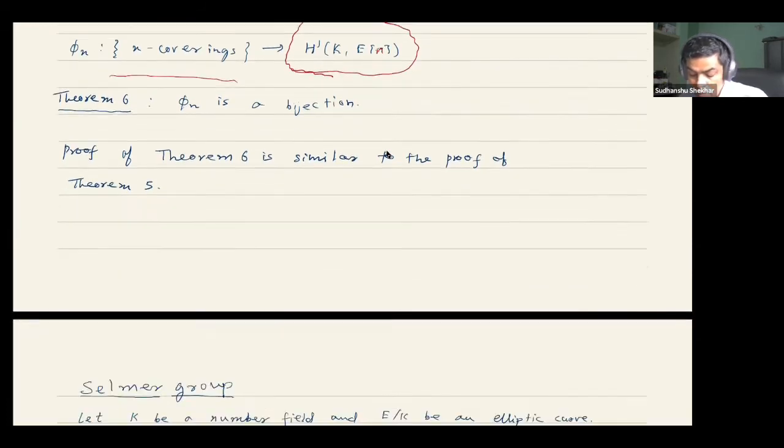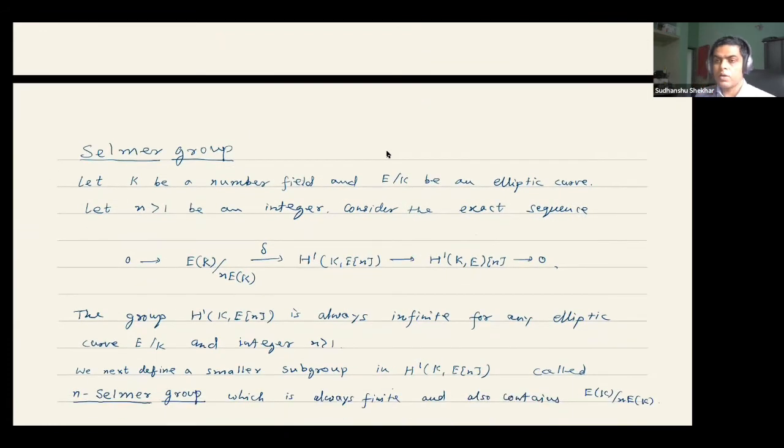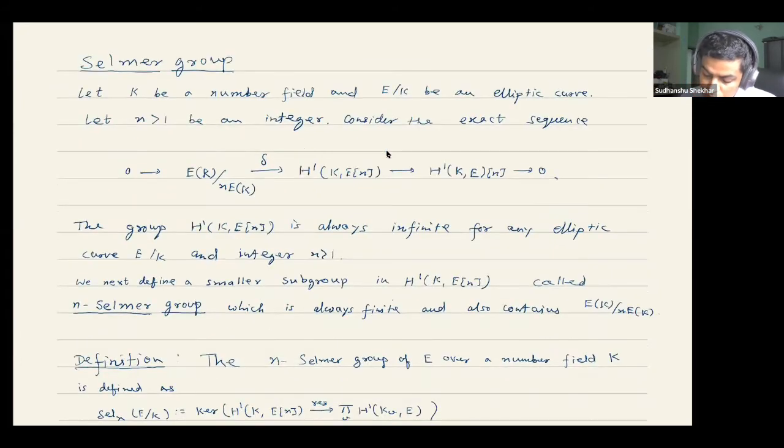So now, let us come back to our topic, Selmer groups. Let K be a number field and E over K be an elliptic curve. Let N greater than 1 be an integer. Consider again the exact sequence we had before, which I just rewrite here. The delta is the connecting homomorphism. One thing I want to mention is that this group H^1(K, E[N]), for a number field K and elliptic curve E over K, is always infinite. It's a very large group for an elliptic curve E over K. And this one, anyway, I mean, Mordell's theorem.